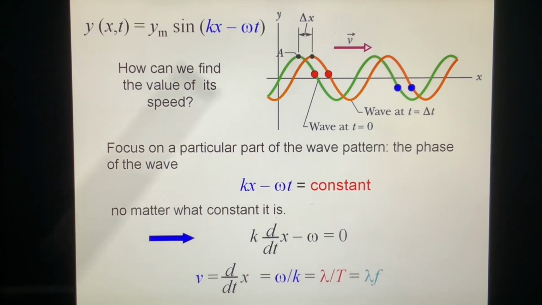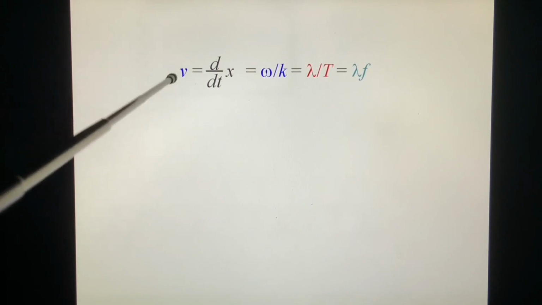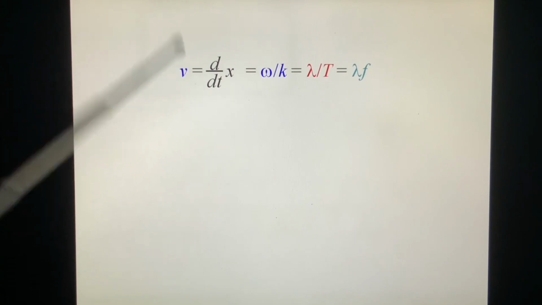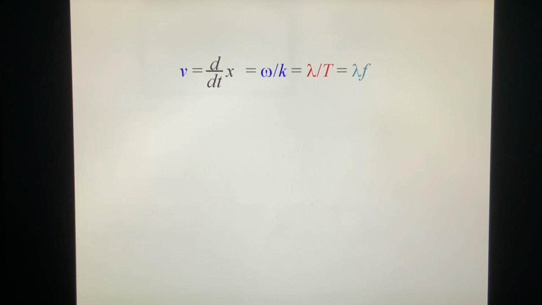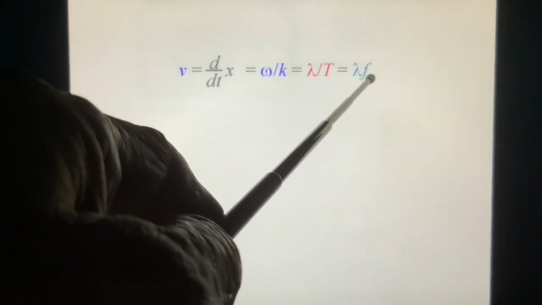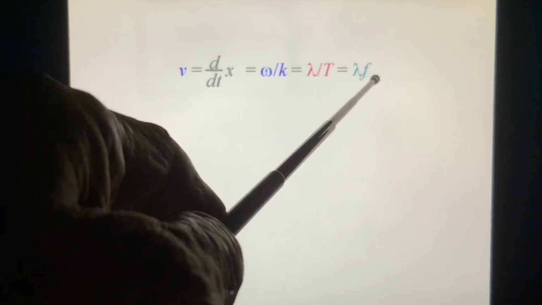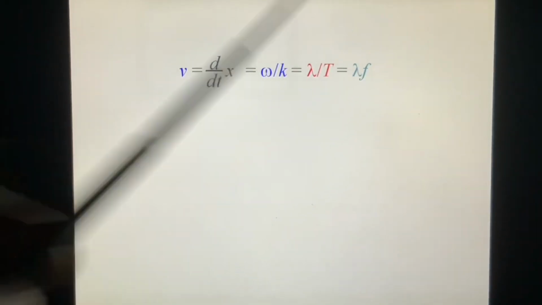Now, how do you remember this one? What is velocity? By definition, velocity is the distance traveled in unit time, so dx/dt. For example, in 1 second, how much distance does it travel? We say, in 1 second, it repeats 3 times. That's the definition of frequency. And each time it moves a wavelength lambda. So v equals f lambda. This is the way I remember that one.